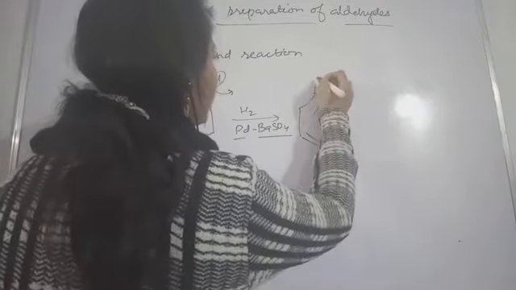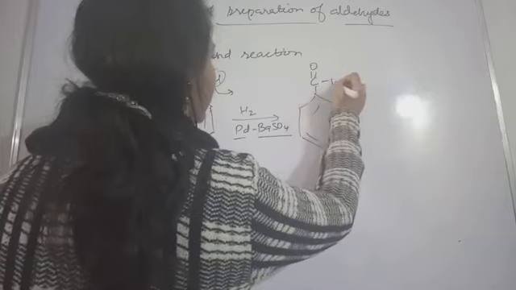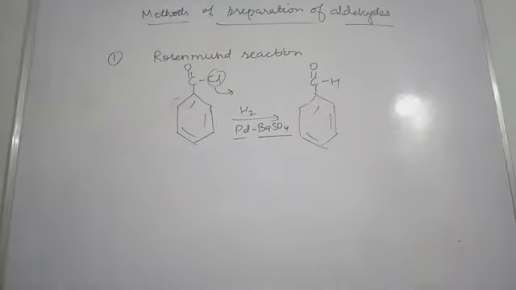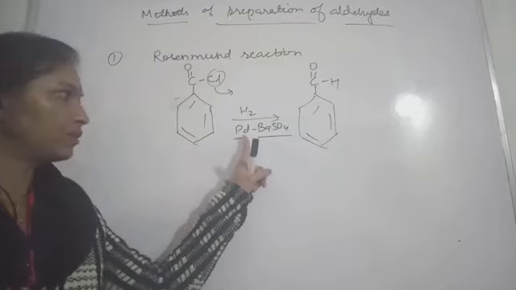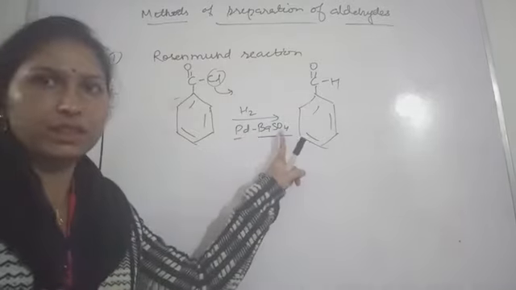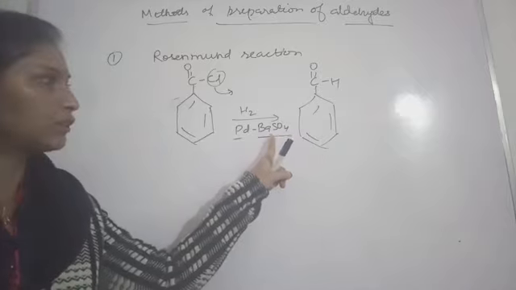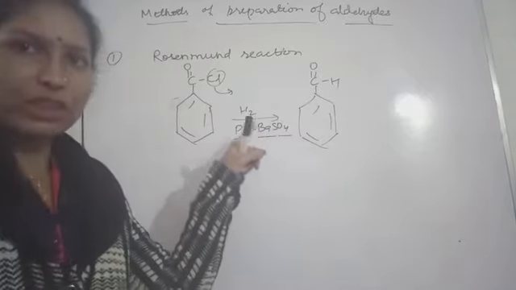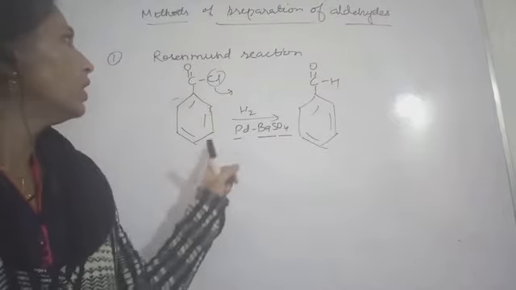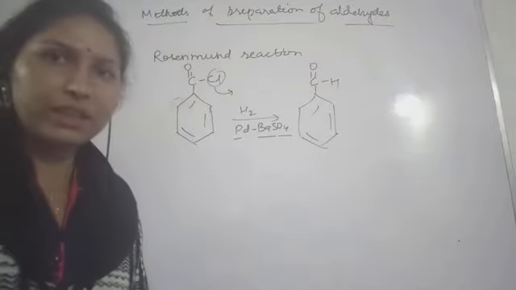Okay, this will be C double bond O and this H. So Cl will be replaced by this hydrogen, and in the presence of palladium and barium sulfate, this will be the reducing agent. This will be responsible for the addition of hydrogen in this case. So this will be called the Rosenmund reaction.